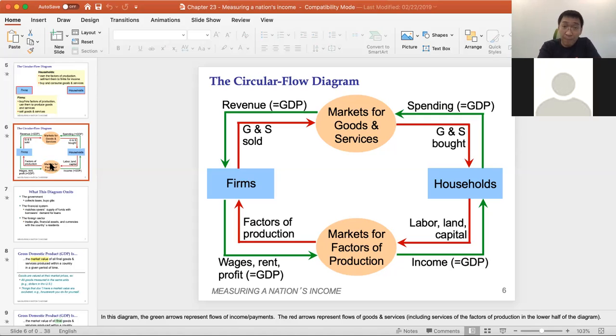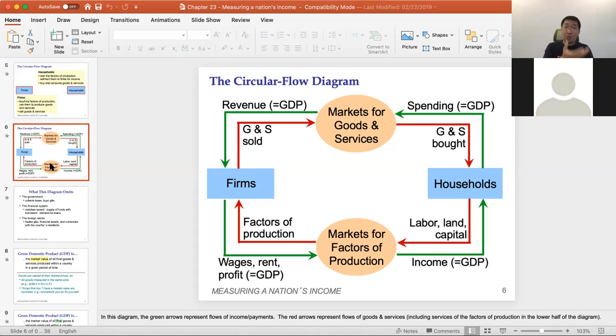Another thing: look at the other flow, the red flow. Everything here represents goods and services. What does that mean? The whole economy is considered as a cup of coffee. They have some components to produce a cup of coffee as inputs and output, and they can sell their product to the economy.